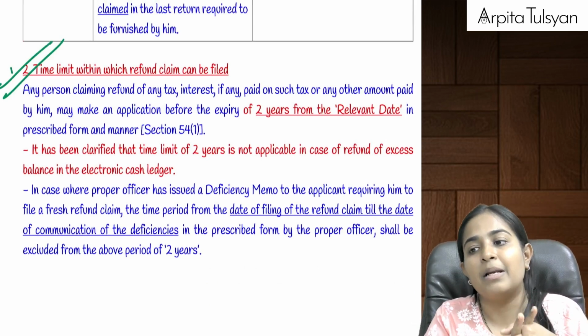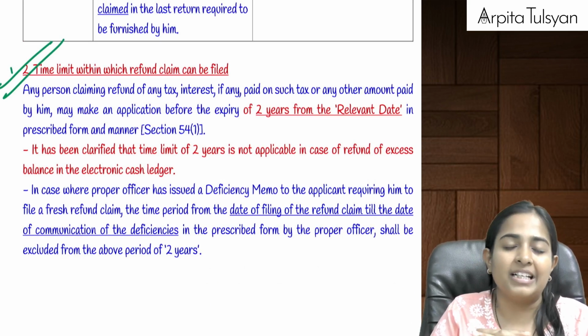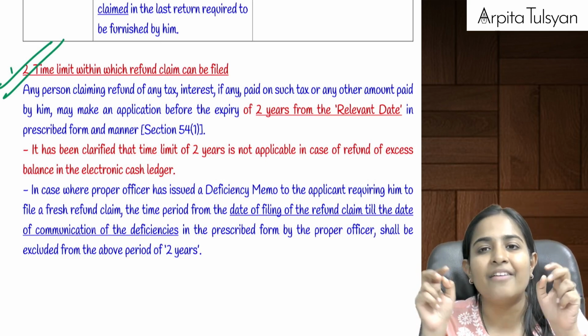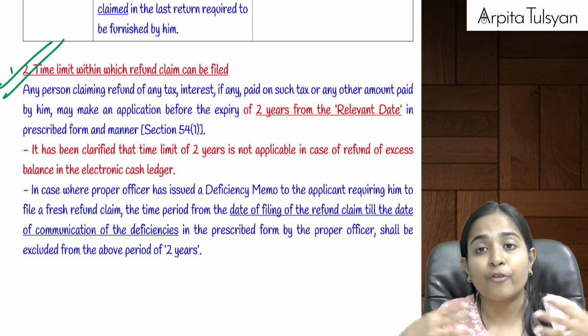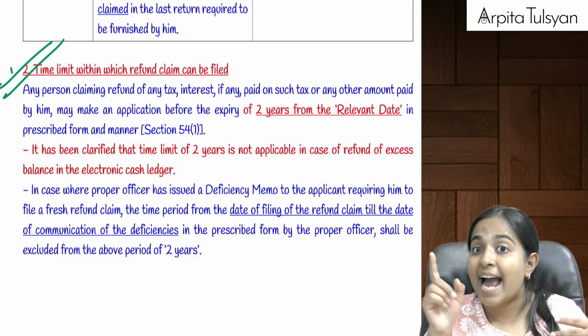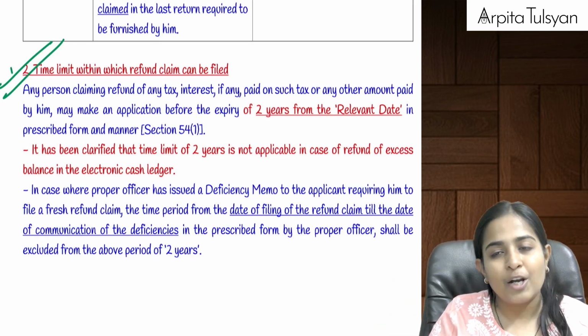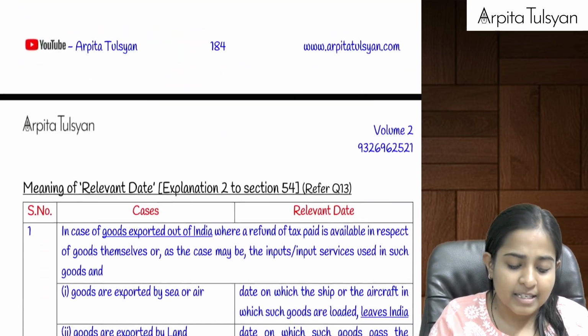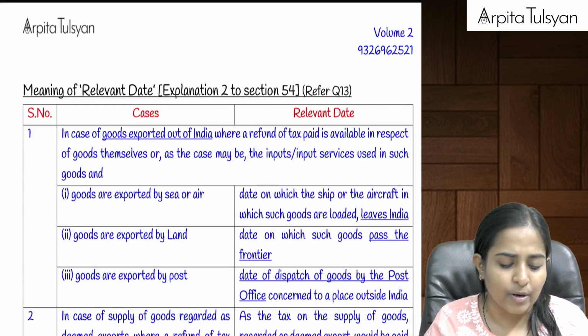Then the next point is, what is the time limit within which the refund claim can be filed? The refund claim has to be filed within a time period of 2 years from the relevant date. We will see what this relevant date is. But when you are claiming any refund from your electronic cash ledger, that belongs to you only, so the time limit of 2 years is not applicable. Are you clear with this? Then there is something called a deficiency memo, which we will take later when it comes.